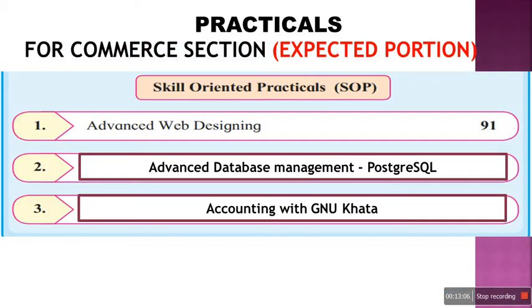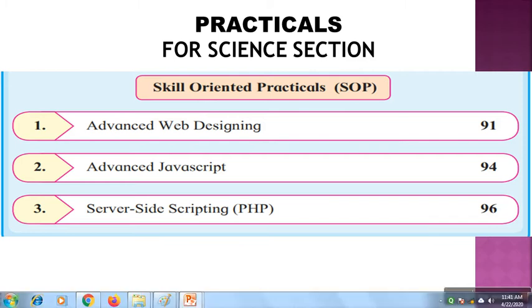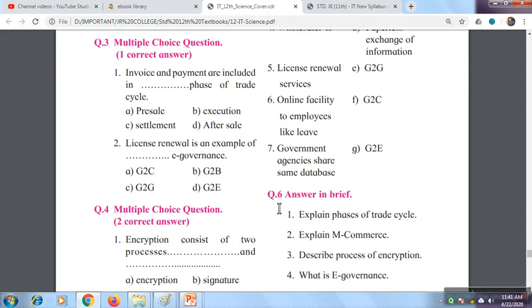Then for practical, first topic is advanced web designing, then second will be database management using PostgreSQL. So we'll be performing practical on PostgreSQL, then on GNU Khata. So this is, I think, confirmed. Okay, these 3 topics will be for your practical. Your practical exam will be of 20 marks. So coming to science section, we'll just have a look over what these practicals in your textbooks are. So now this time they have provided the practical questions in the textbook itself. Earlier they used to provide some slips.